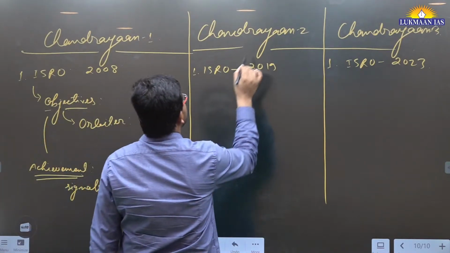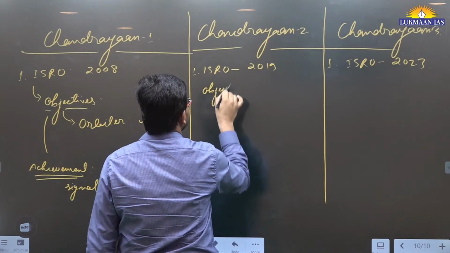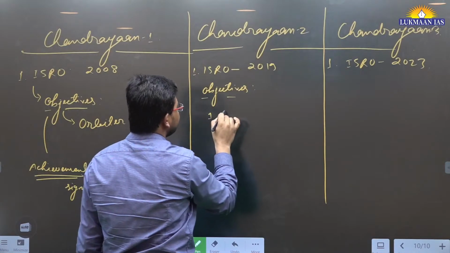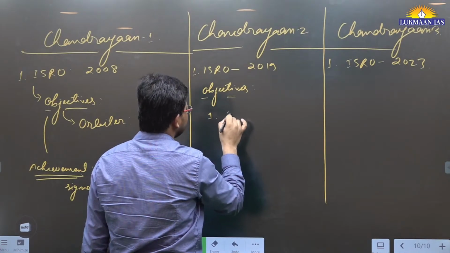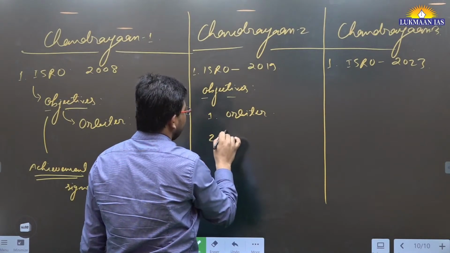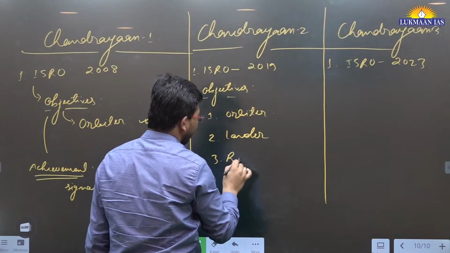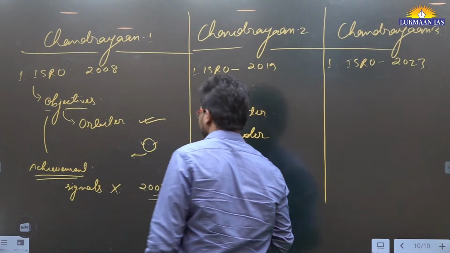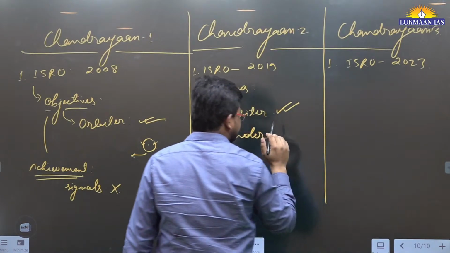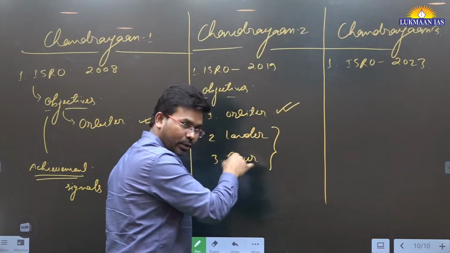Then ISRO sent the Chandrayaan-2 mission. Chandrayaan-2 had objectives similar to Chandrayaan-3. It had multiple components: an orbiter, a lander, and a rover, similar to Chandrayaan-3. The orbiter went, and after that separation happened. However, the lander and rover were together.